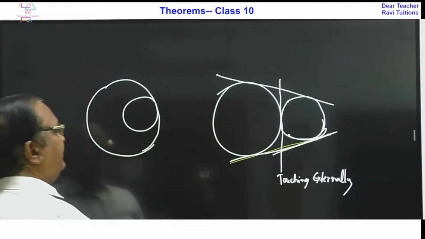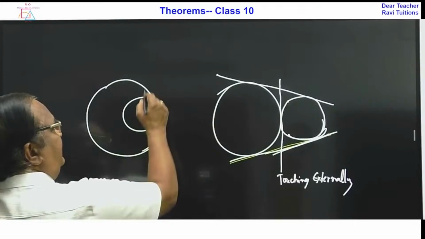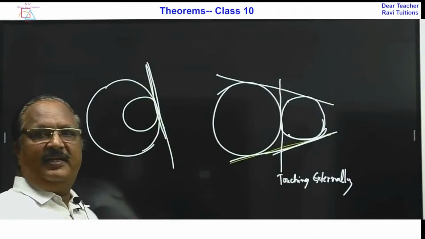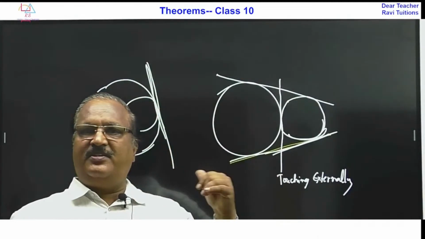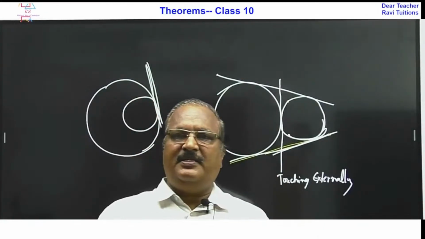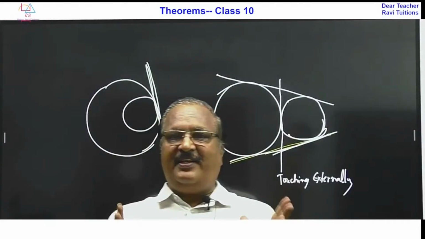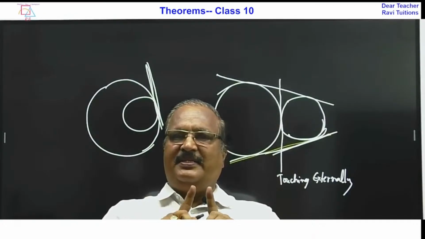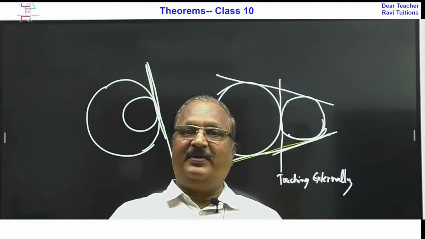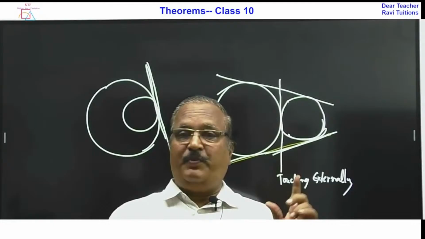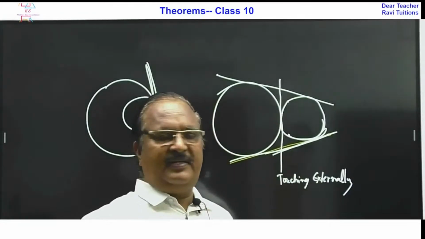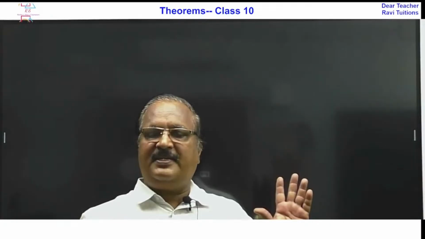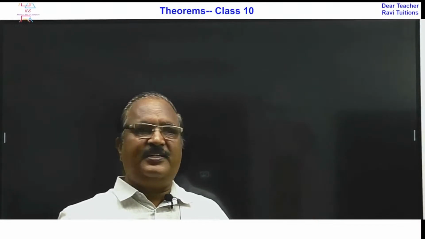So here the circles are touching internally. There is only one tangent we can draw. So the question comes like this: 2 circles are touching internally. The number of common tangents to the circles is dash, 1. Okay. So please remember, externally is different, internally is different.